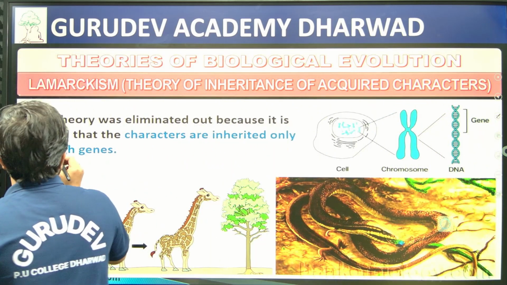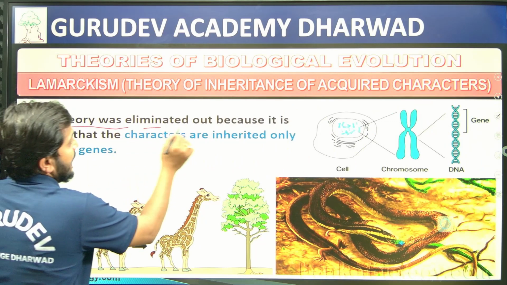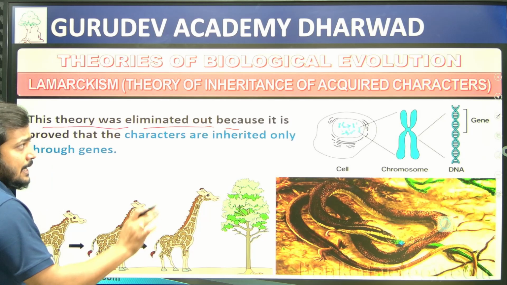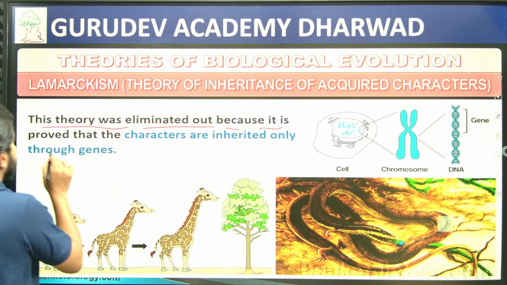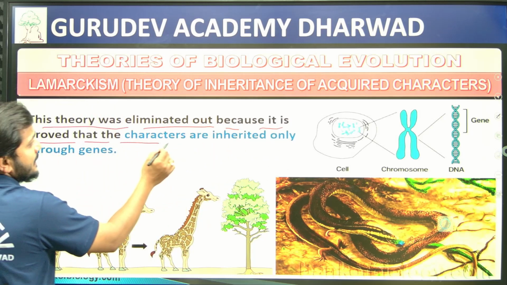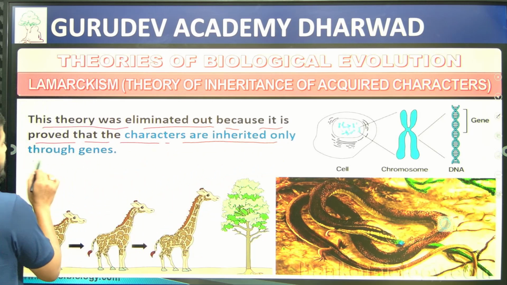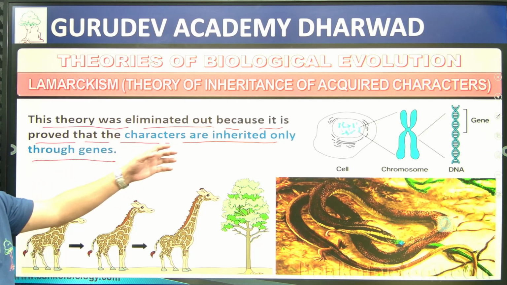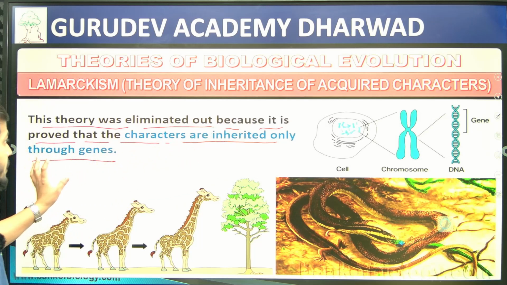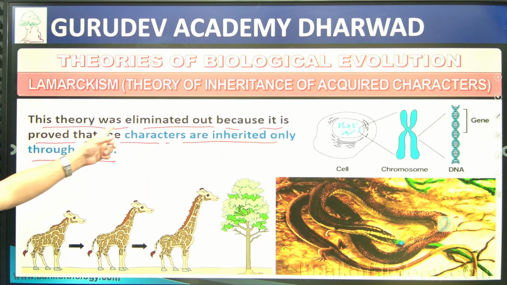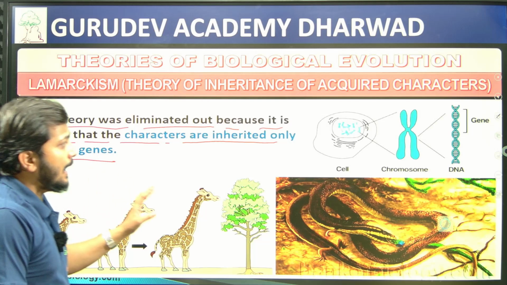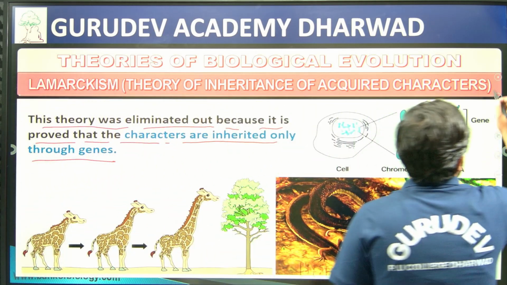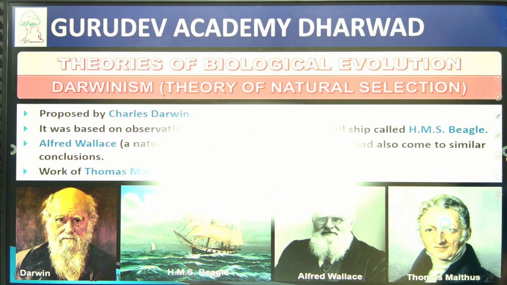Majorly, this theory was eliminated because it was proved that characters are inherited only through genes. Since characters are inherited only through genes, this theory was eliminated. And then different theories came into the picture.